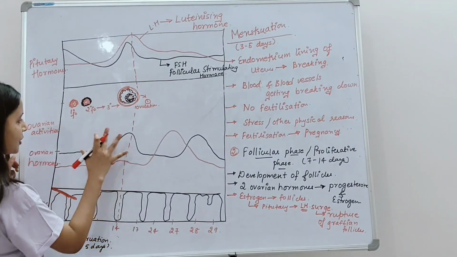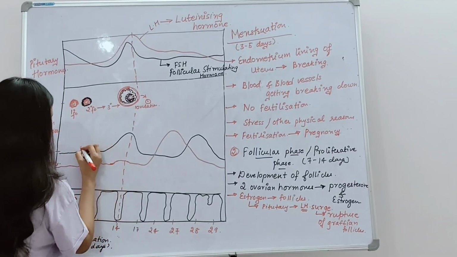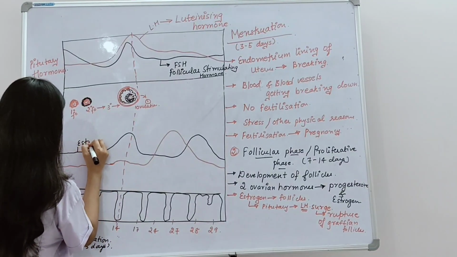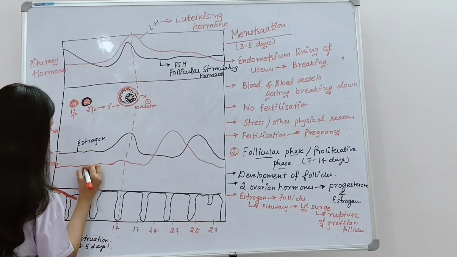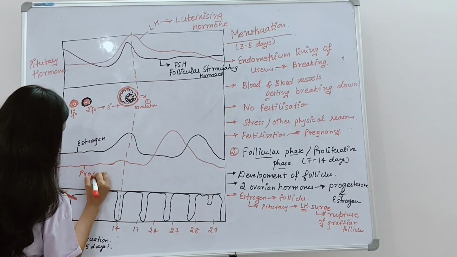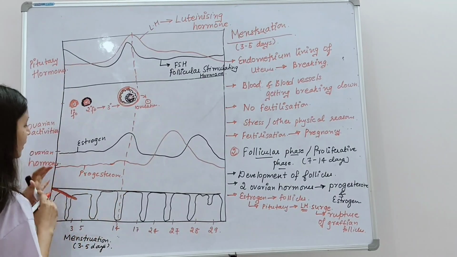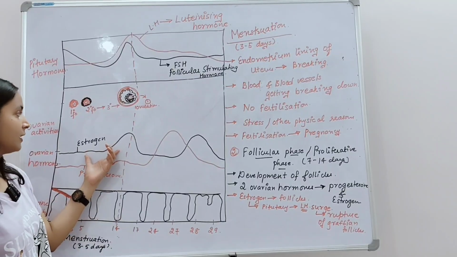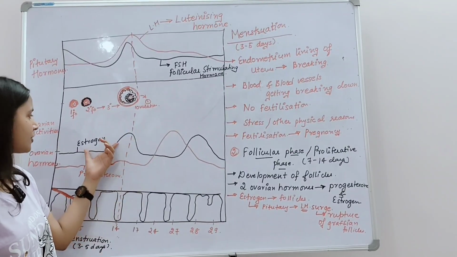Now, at this point, let me write it down here. This is estrogen, and this red one is progesterone. You can see that when the level of the estrogen hormone is high, the progesterone is low in comparison to the estrogen.